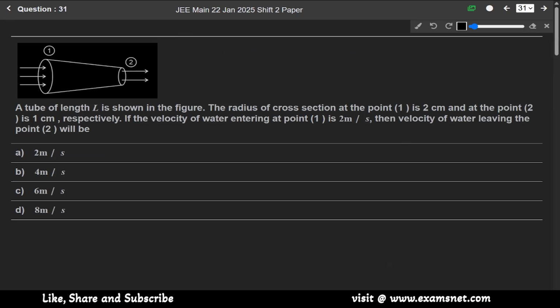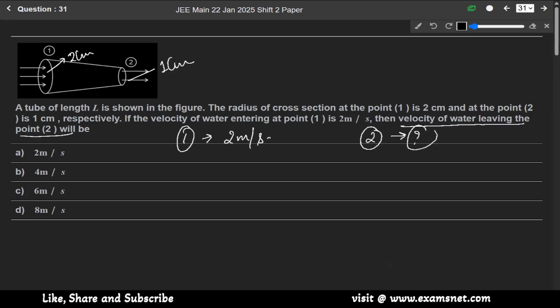Now next question 31. A tube of length L is shown in the figure. The radius of cross section at point 1 is 2 centimeter and at point 2 is 1 centimeter. If the velocity of water entering at point 1 is 2 meter per second, then find the velocity of water leaving point 2. Okay. So just apply the direct formula for it, that is A1 into V1 equals to A2 into V2.